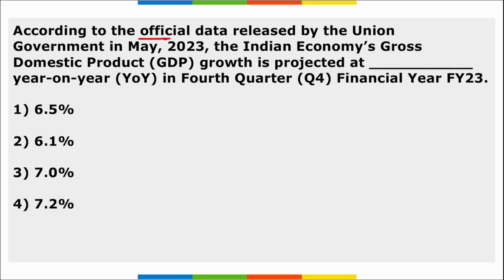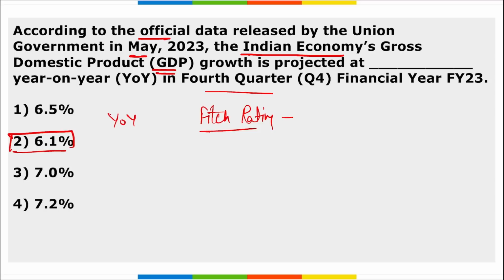Next, according to the official data released by the Union Government in May, the Indian economy's gross domestic product growth is projected at how much percent? It is projected at 6.1% year on year in the fourth quarter of financial year 23. If we talk about Fitch Ratings, they projected that India will grow by 6% in this financial year. In financial year 23, India grew by 7.2%.